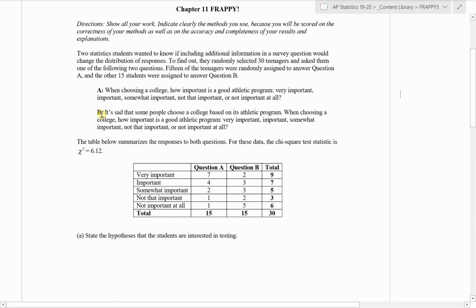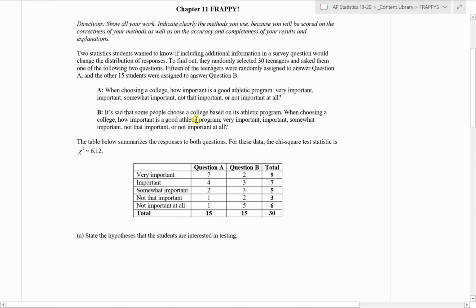B, it's the second question, they rephrased it, said, it's sad that some people choose a college based on its athletic program. When choosing a college, how important is a good athletic program? And then the same 5 choices. And we talked about early in the year about the problem of leading questions. This is their study here, trying to figure out, well, we've asked this leading question and kind of painted sports as the negative thing, or a not great reason for choosing a college. So they're leading respondents to a certain answer.